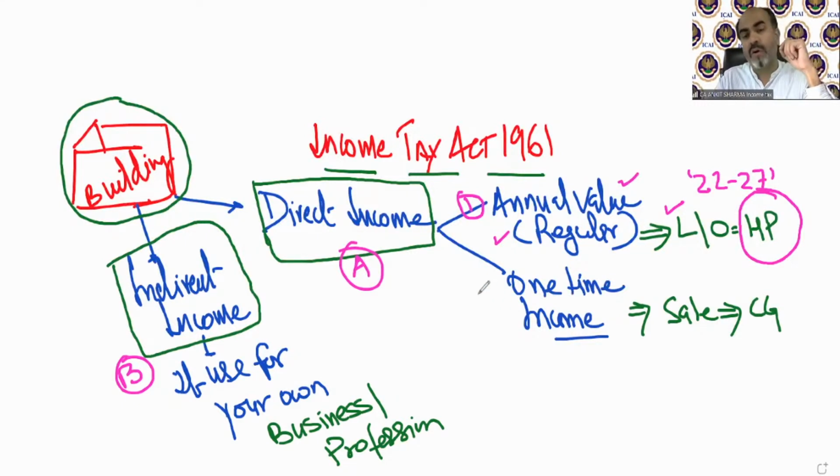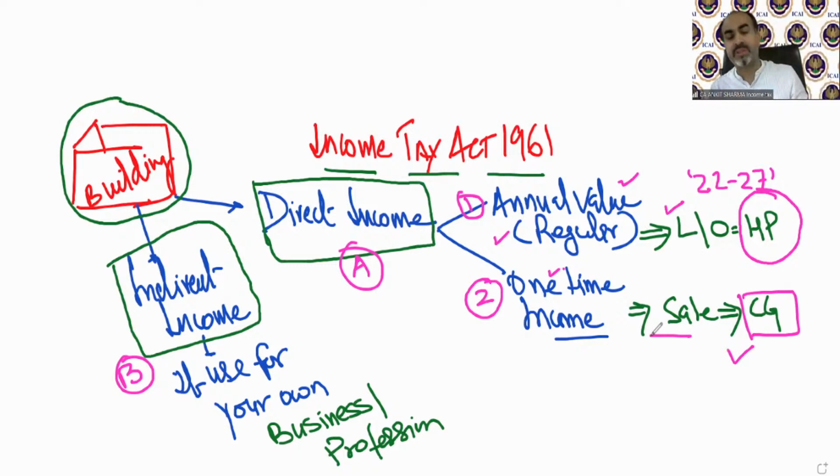One more kind of direct income can be out of the house property or a building if you sell it. That is called one-time income. Only one-time income. So if you sell your building, then the income will fall under the chapter capital gain, which you will be able to study after the income from house property chapter.